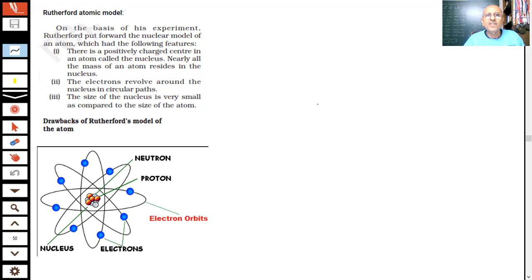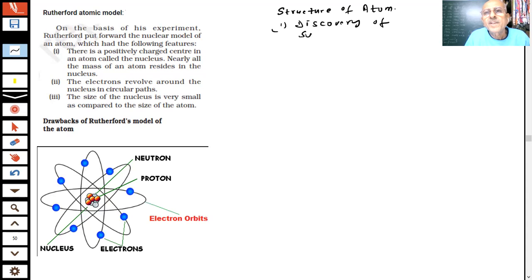We are discussing with you, students, the structure of the atom. This is a very interesting story, and the most important and amazing things are coming. We have been talking about the structure of the atom and the discovery of subatomic particles, the particles which make up the atom, the particles present inside the atom.